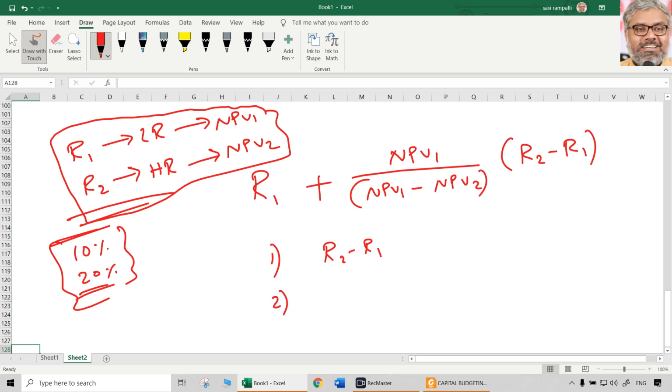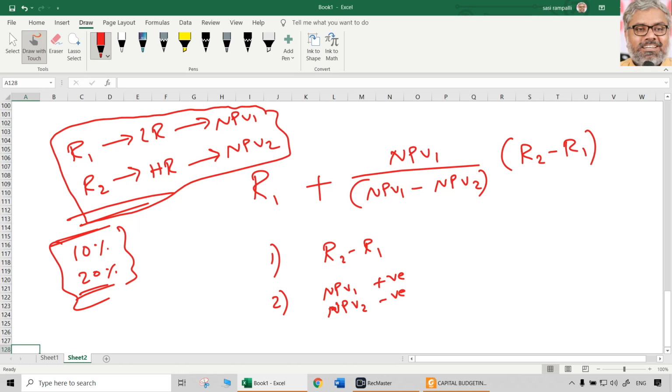And again, ideally, not necessarily, ideally make sure that NPV1 is positive and NPV2 is negative. So if you have chosen some discount rate and the NPV is already negative, then that is R2.